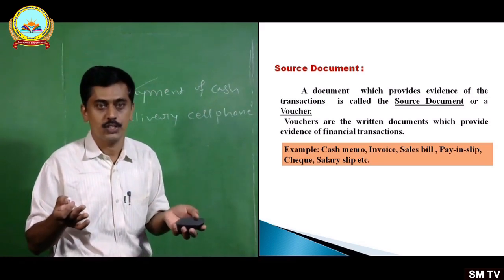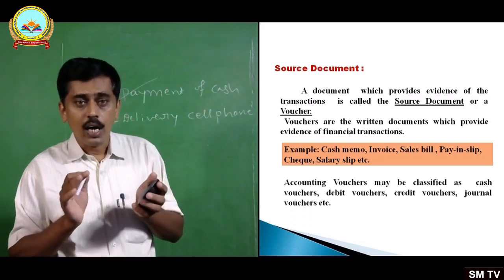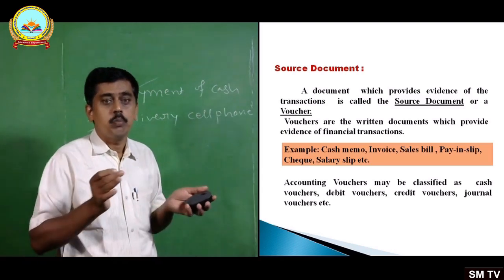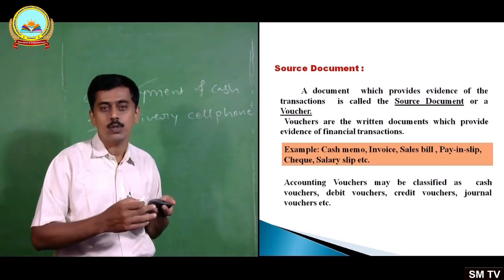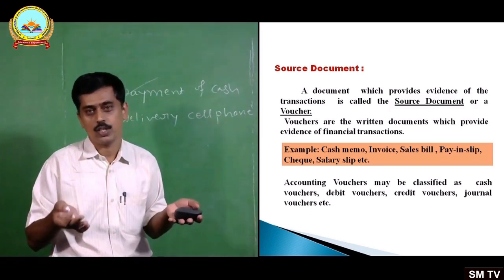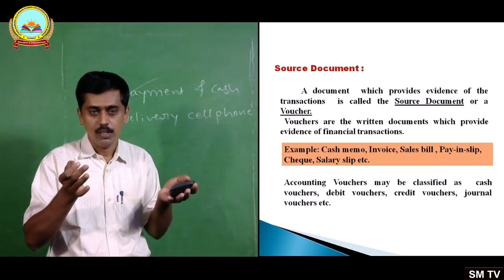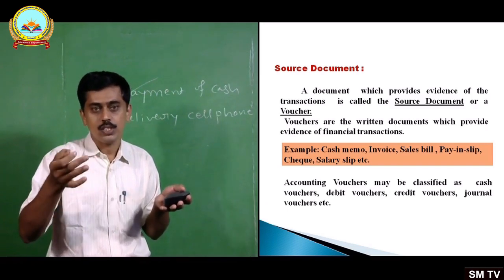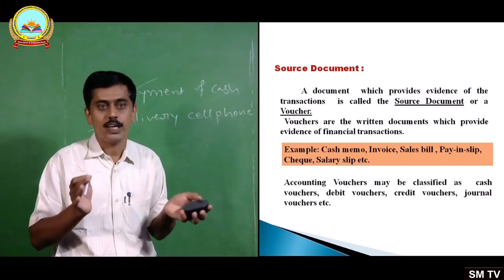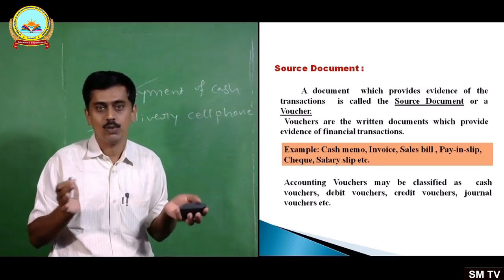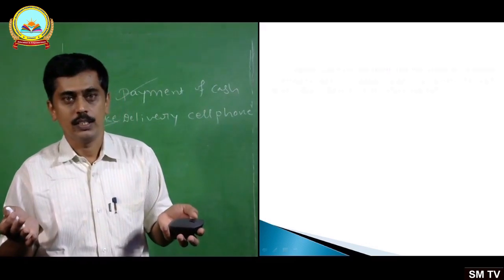Salary slip, etc. And accounting vouchers may be classified as cash vouchers, debit vouchers, credit vouchers, journal vouchers, etc. We are supposed to discuss in brief all these things.